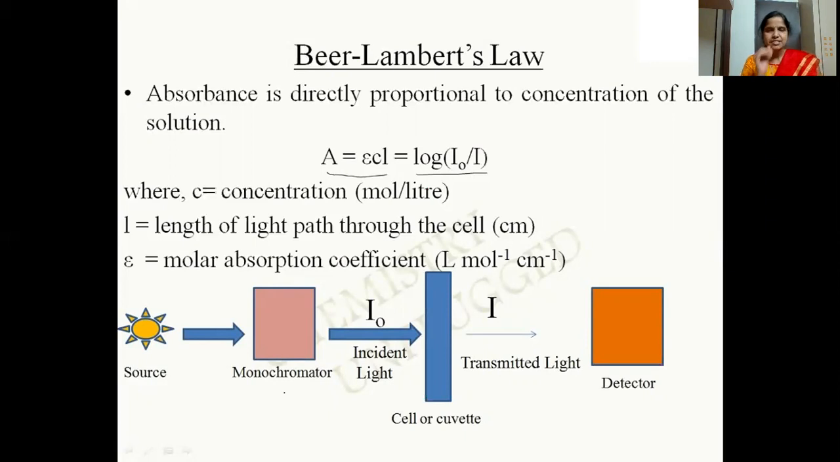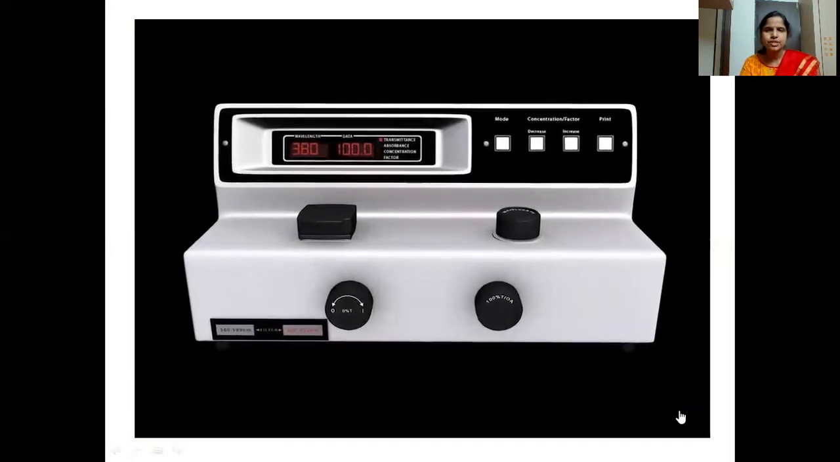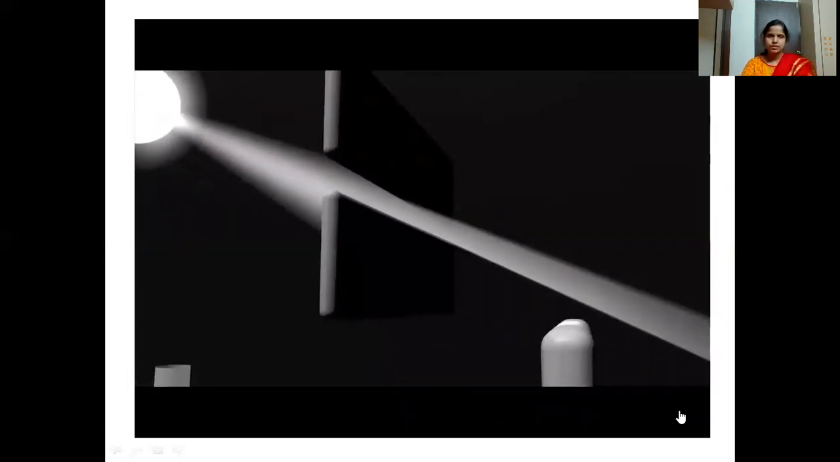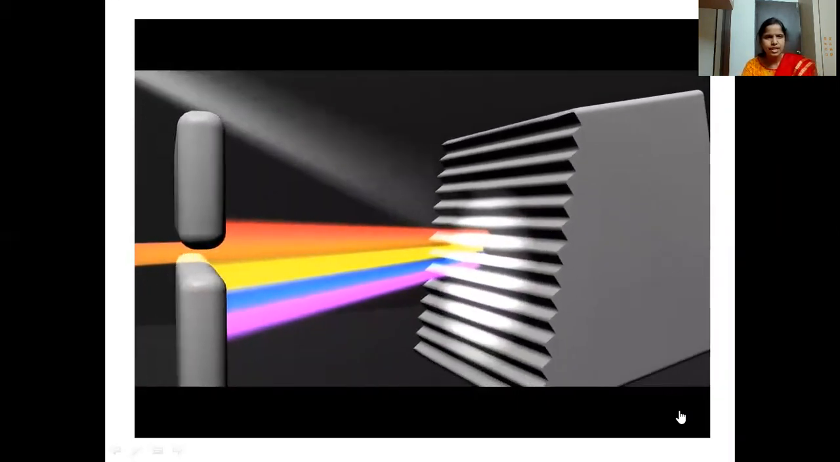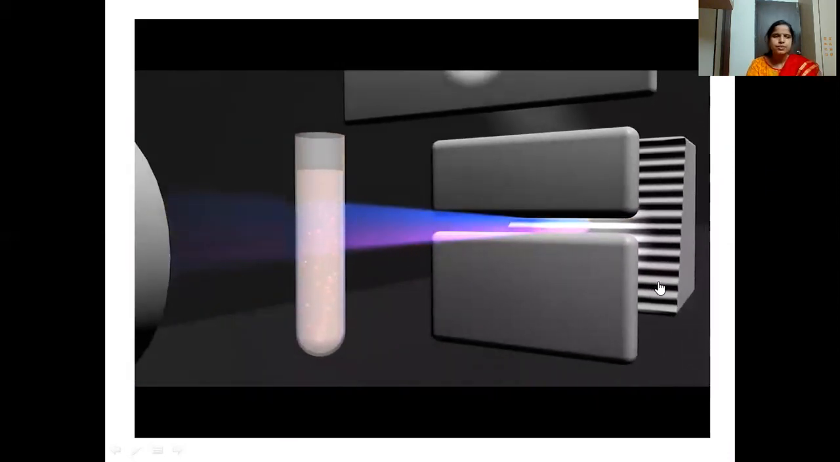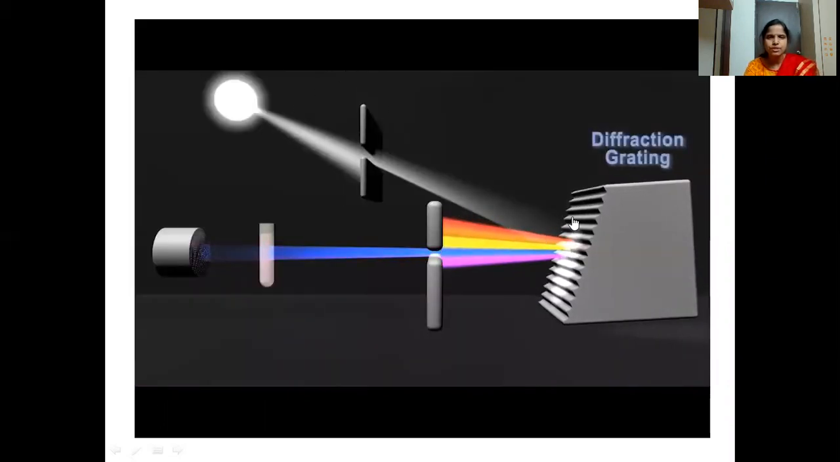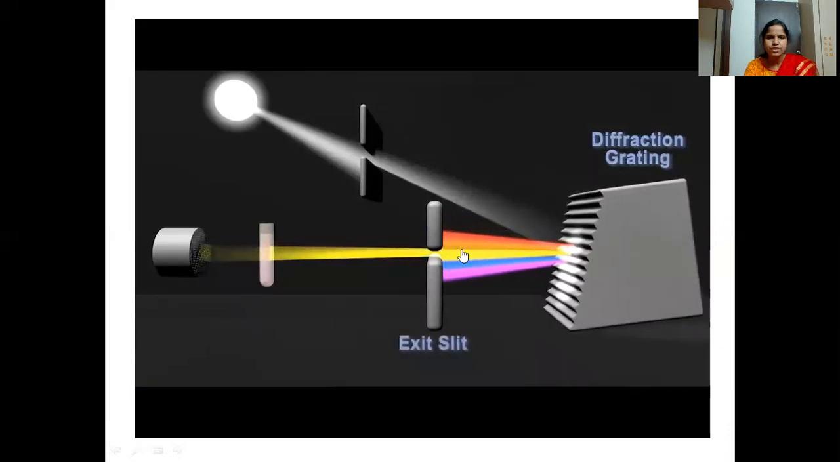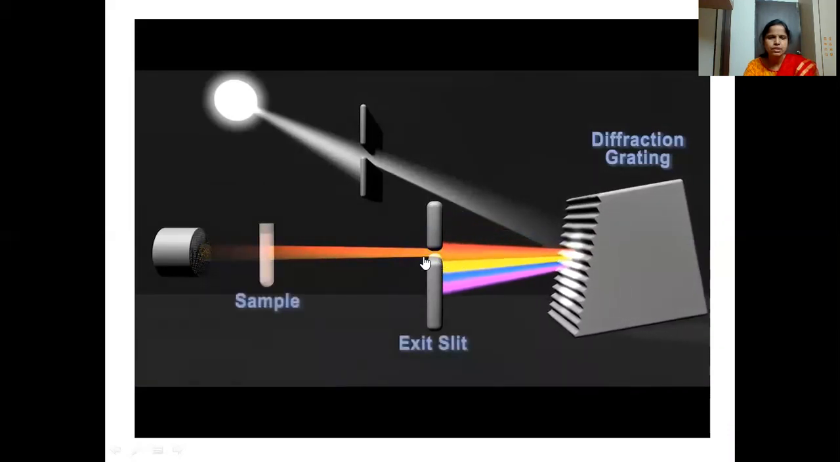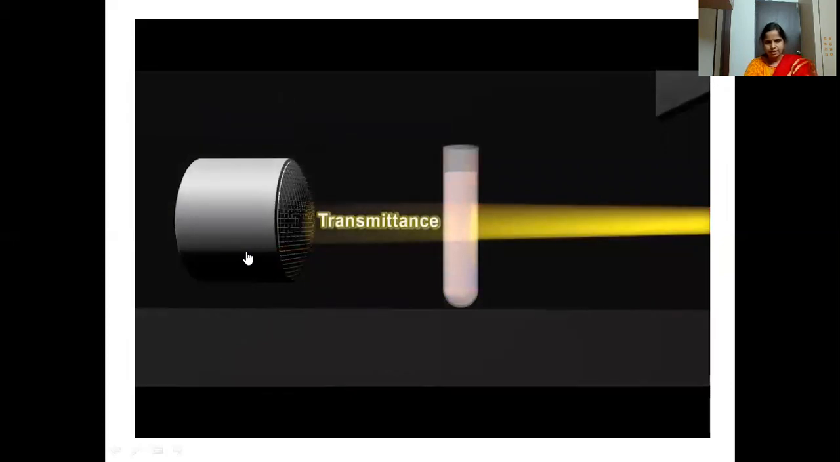So this is all about the Beer-Lambert law. We will go through it once again. This is a spectrophotometer, which, as I said, is used for the determination of spectra. The light source falls onto the diffraction grating, so a particular wavelength of light can be selected and passed through the exit slit. From there it interacts with the sample, which is in the cell or the cuvette, and it is detected.